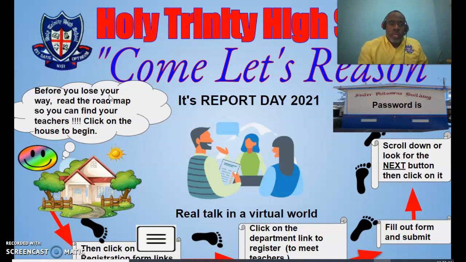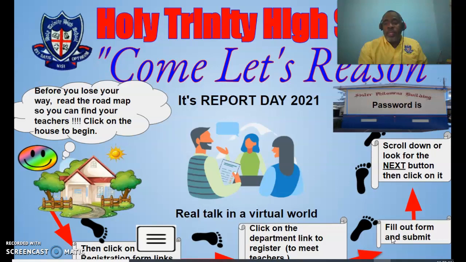Before you lose your way, read the roadmap so you can find your teachers. Click on the house to begin. However, let's follow the roadmap first. First, you're going to click on the registration form links. Then click on the department link to register. Why? To meet the teachers.